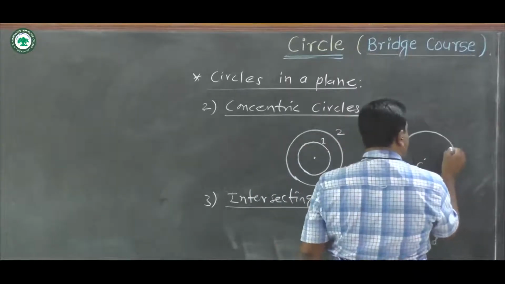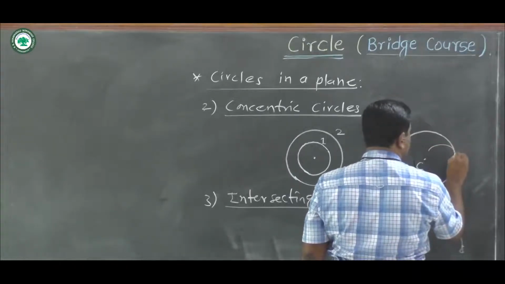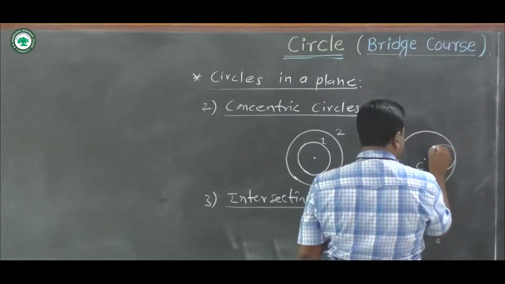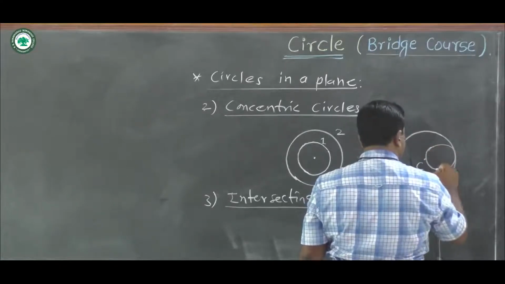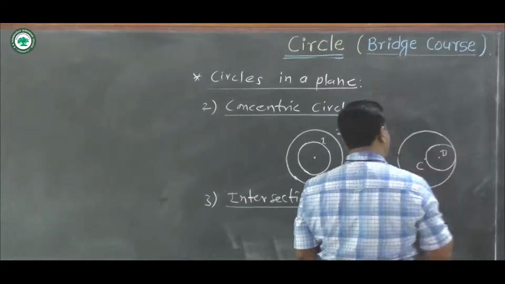and we can draw another circle here. And this is the center of this circle, second circle.